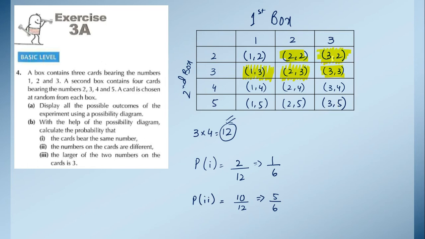We can only take 3 2, we will take 2 3, and we will take 1 3. So in these three cases, we are getting the larger number as 3, okay. So how many times we are getting this? 3 times. So the probability of the third part will be, the possible outcomes are 3 2, 1 3, and 2 3. These are possibilities, okay. So 3 times we are getting this, so 3 upon 12. And then when we simplify it, 3 times 4 is 12. Okay, I hope you have understood this question.